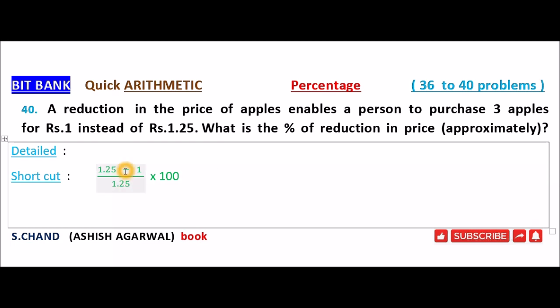So 1 rupee 25 paisa minus 1 is 0.25 divided by 1.25 into 100. Here the decimals will be cancelled. So 25 divided by 125 into 100. After simplification we get 1 by 5 into 100, that is 20%. So the percentage of reduction in price is equal to 20% approximately.